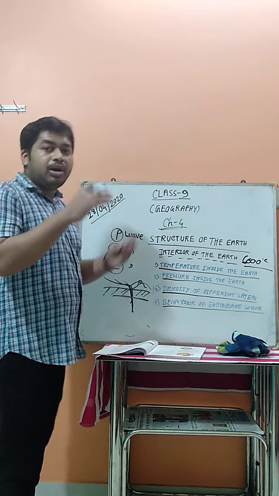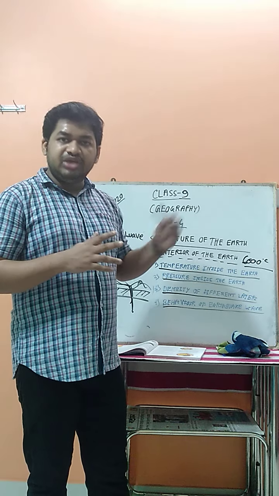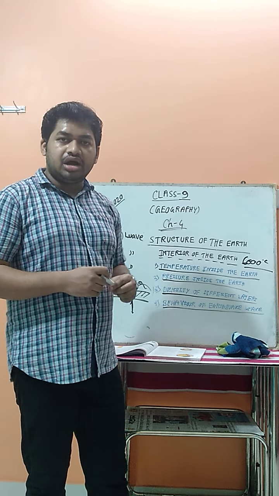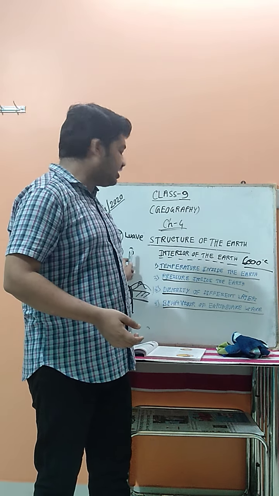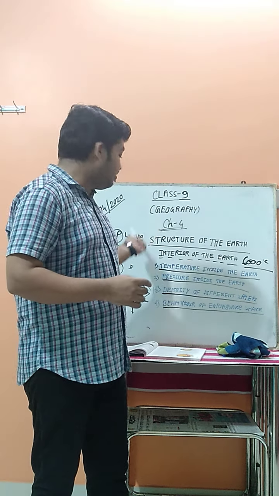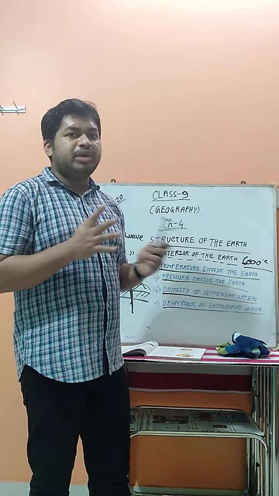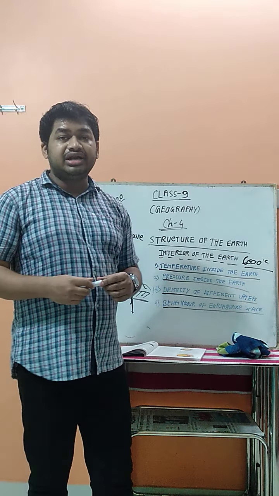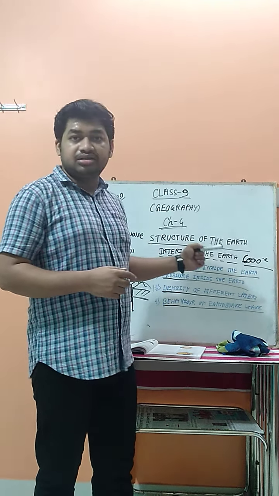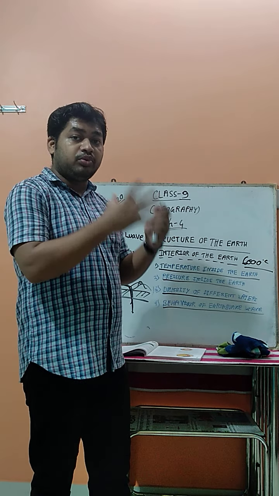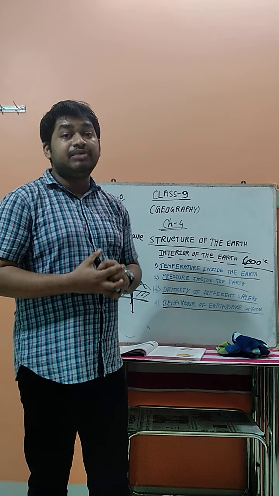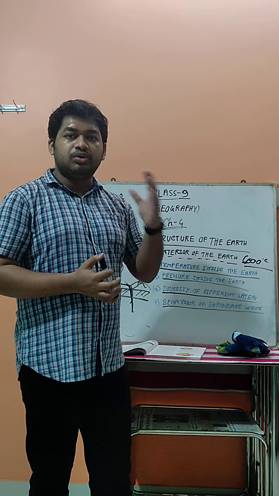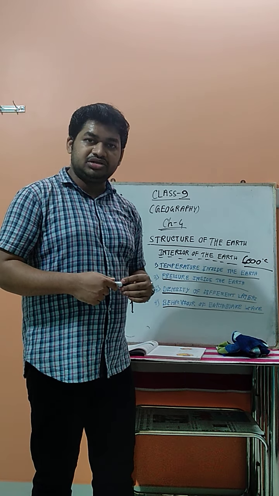So it proves that the interior of the earth is not made of the same type of layer. Some areas are made of solid, hard layers, and some areas are made of liquid. For that reason, the S wave cannot cross it and reach the earth's surface. So these are the different proofs from which we get information about the interior of the earth and the materials it is made of. Today we stop here. Next day we will discuss the three main parts of the earth and their chemical composition. Okay, thank you.